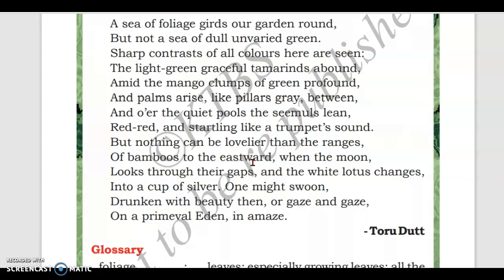When the moon looks through their gaps, that scene is so beautiful at night, when the moonlight is seen through the gaps of the bamboo. That is very, very beautiful.